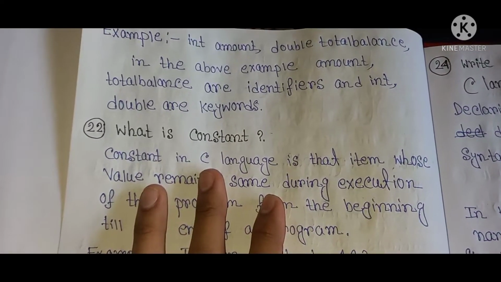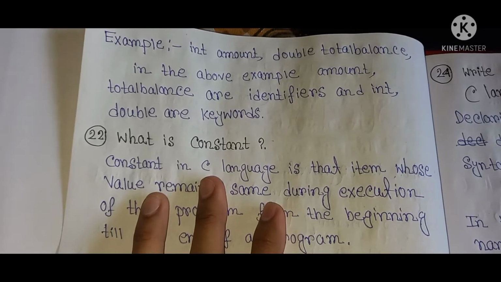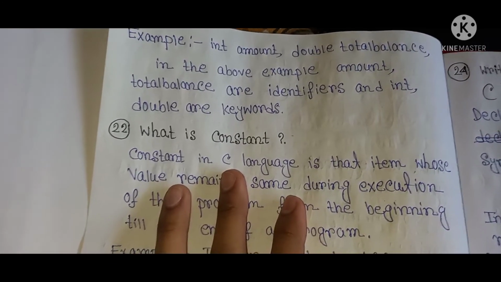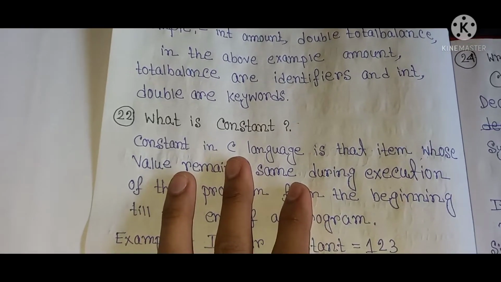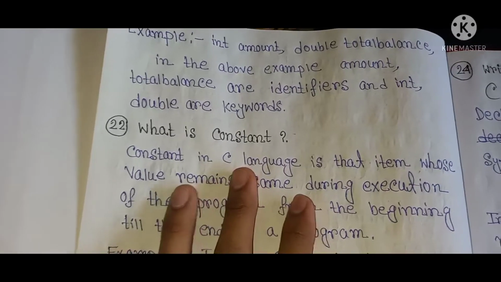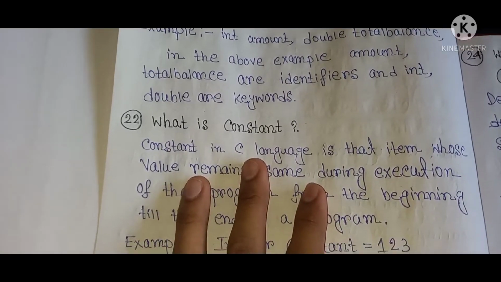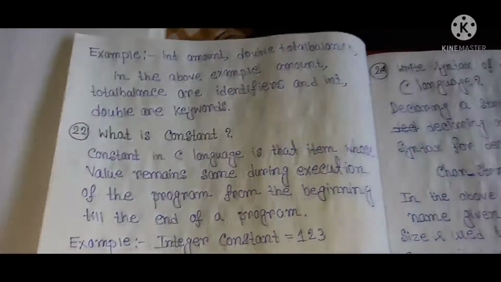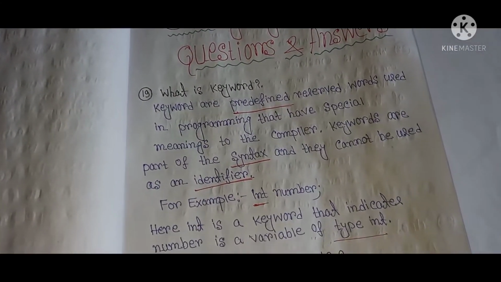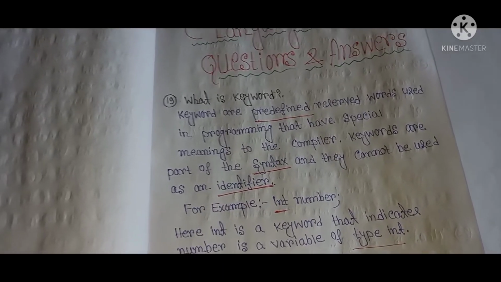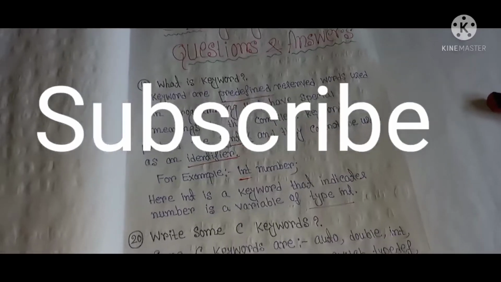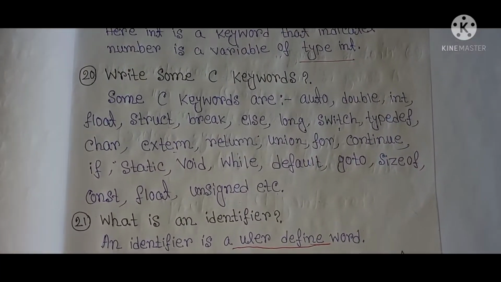In the above example, amount and total balance are identifiers, that are user-defined words, and int and double are keywords, which are predefined reserved words. So I hope the main difference between keyword and identifier is clearly understood. Keyword is a predefined reserved word and identifier is a user-defined word.